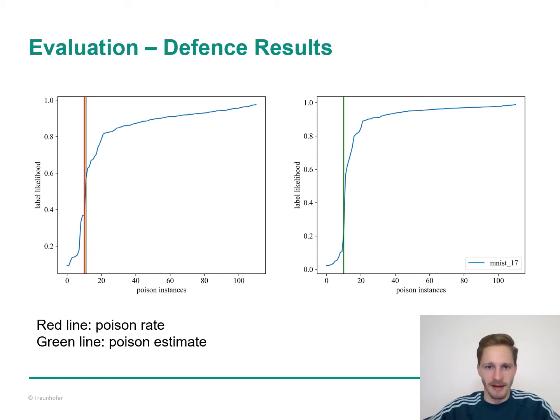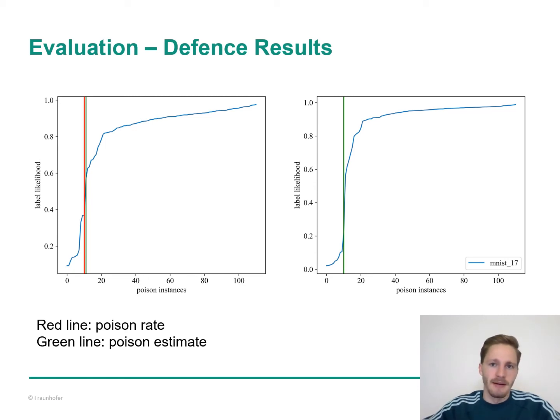Remember that this label likelihood denotes a likelihood of the instance being assigned the original label. The red line represents the true fraction of poison samples. Here it's 10%. And the green line represents the fraction that is estimated by our defense algorithm. This estimate is selected as the highest increase in label likelihood values over all instances. Our defense is accurate in estimating the poison rate. Have a look at the picture on the right where the red and green line even overlap.